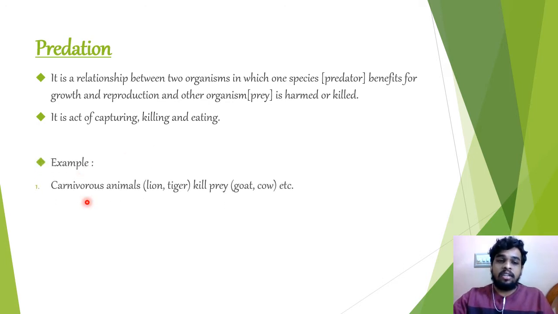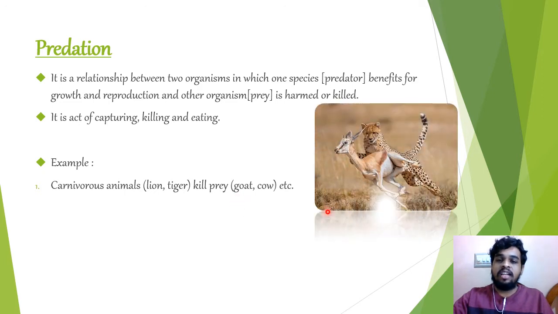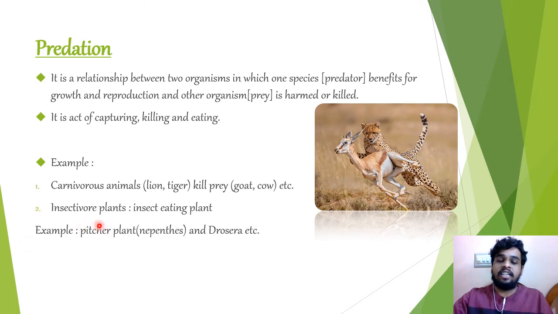Example, carnivorous animals like tiger and lion that kill prey like goat, cow, etc. You can see the picture here, a cheetah hunting a deer. Here the cheetah is the predator and the deer is the prey. Another example is insectivorous plants, plants that eat insects, like the pitcher plant, also called Nepenthes, and Drosera.